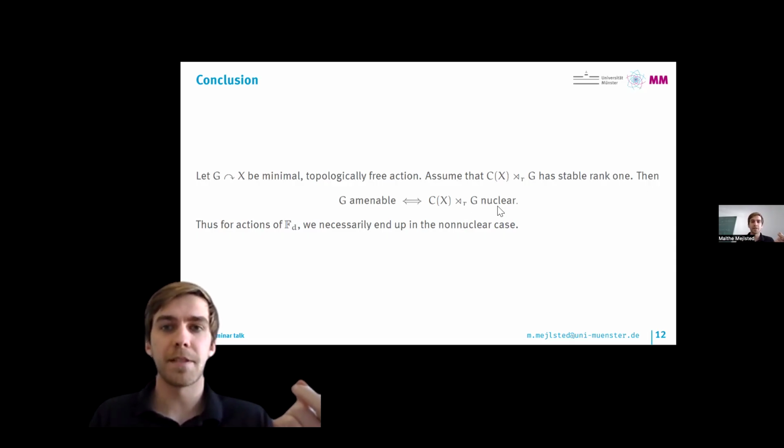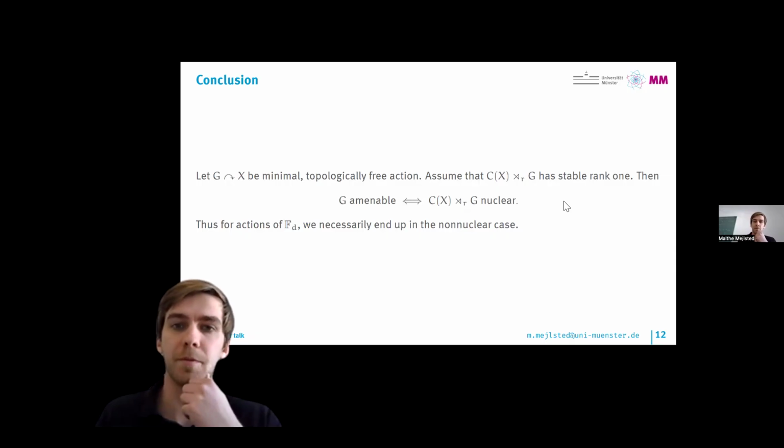And this means that if you want to consider actions, for example, of F_d, some non-amenable group, then we will necessarily end up in the non-nuclear case because of the assumption that we are searching for things with stable rank 1. And this means that we really need to consider this case of non-nuclear cross products.